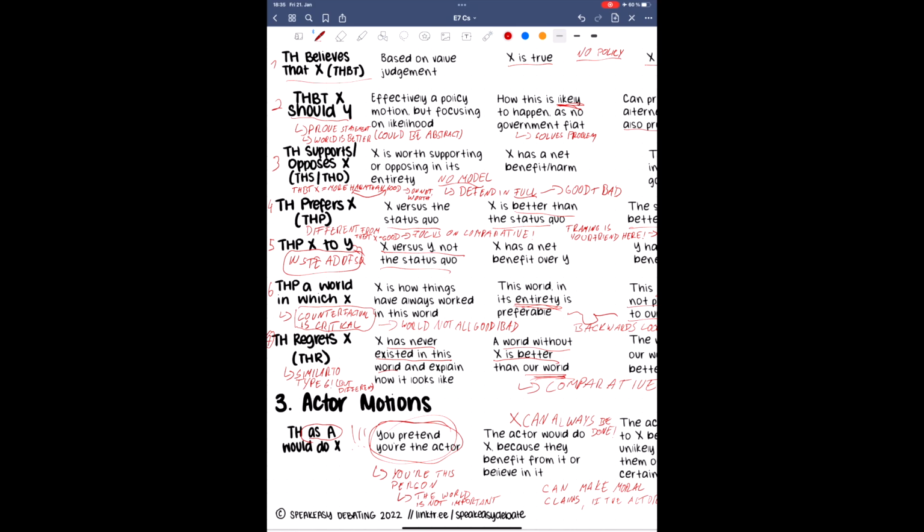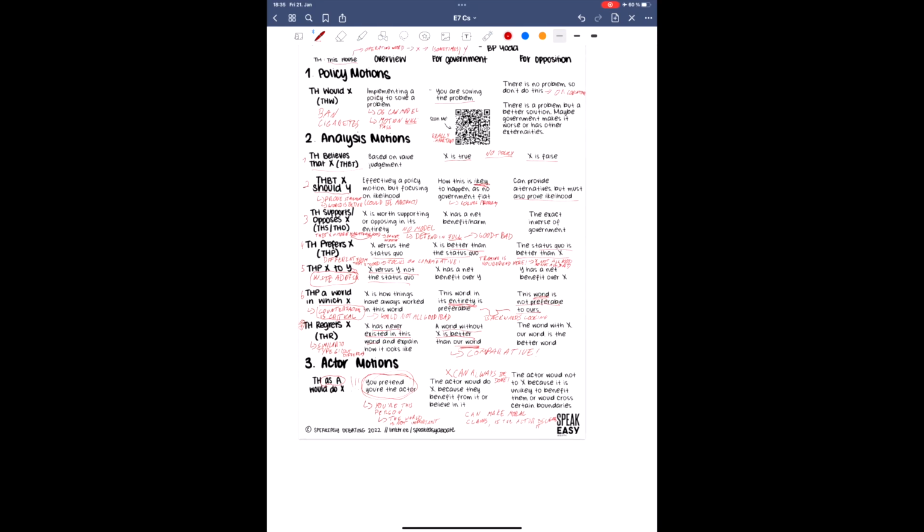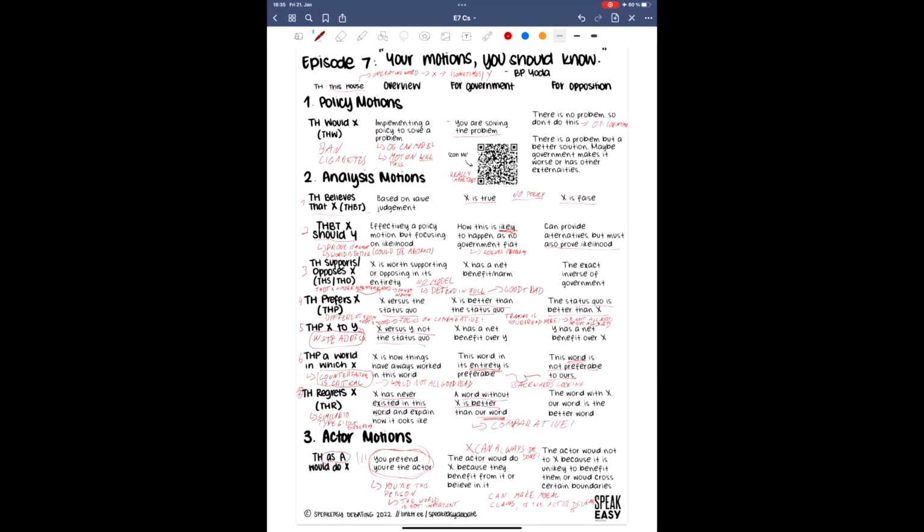Let's now make a quick checklist to make sure you caught all the motion types and list them all one last time. First, we learned what a policy motion is and how to debate it. Next, we went over the 7 different types of analysis motions and identified the specific nuances between their different notations. These were pure analysis motions, policy analysis motions, supports or opposes motions, prefers motions, prefers X to Y motions, prefers a world in which motions, and regrets motions. Finally, we discussed actor motions and how to make arguments relevant to them.